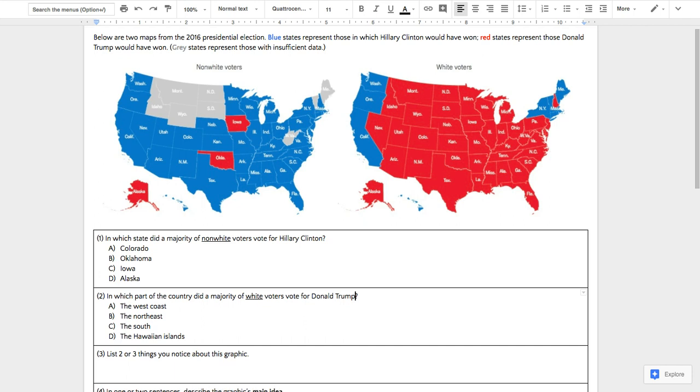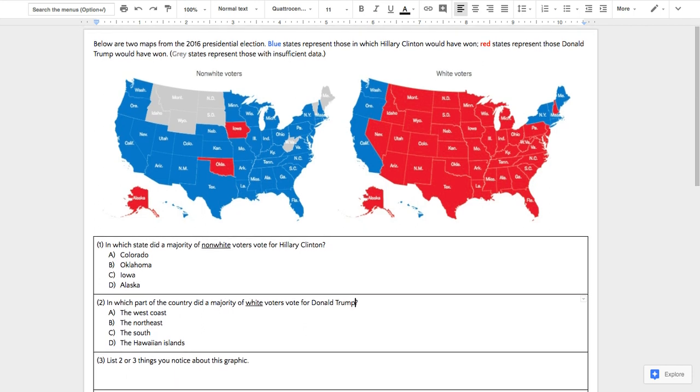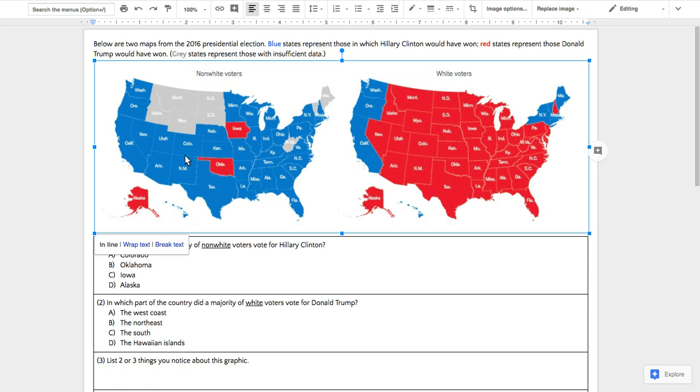All right, let's take a look at this graphic here. White versus non-white voters. In which state did a majority of non-white voters vote for Hillary Clinton? So the four choices are Colorado, Oklahoma, Iowa, and Alaska. And if you look at those four states on this map here, in the non-white voters map over here, you'll